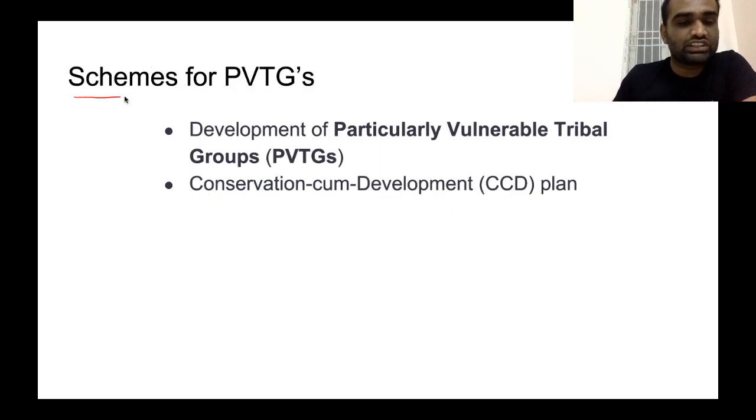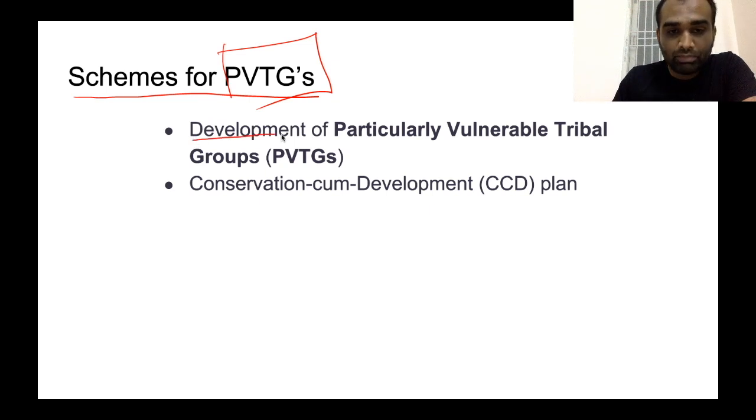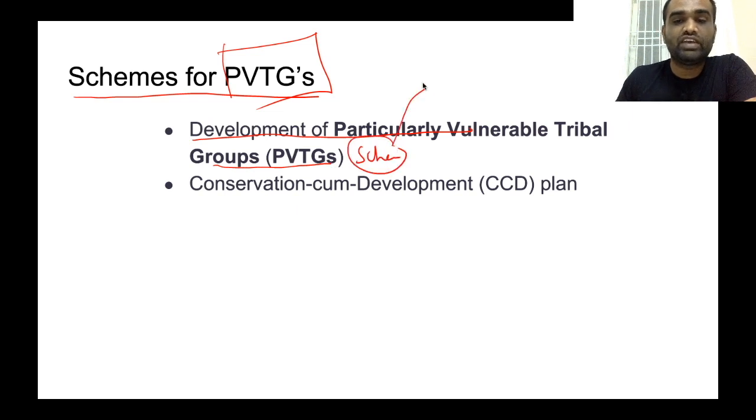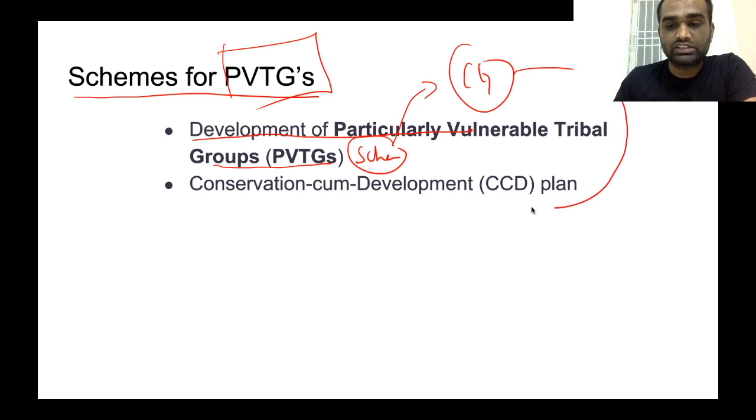Now, what are all the schemes that have been devised by the Government of India for the development of PVTGs? The first scheme developed by the Government of India is the Development of Particularly Vulnerable Tribal Groups scheme. Now, this scheme is devised by the central government. Now, to implement this particular scheme, the state government will prepare a conservation cum development plan.